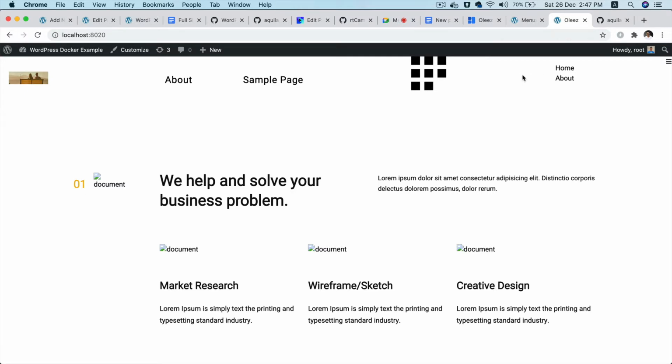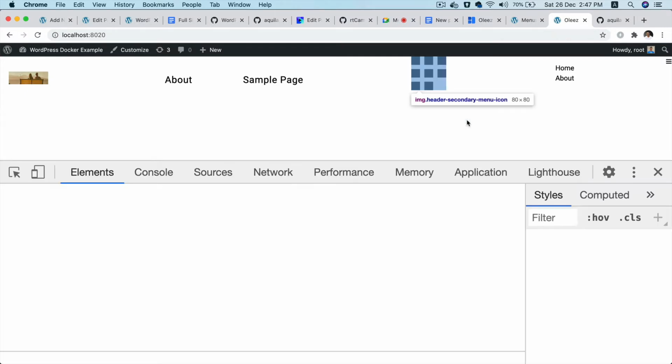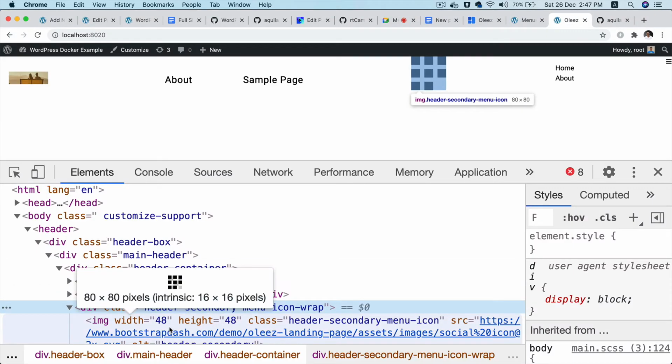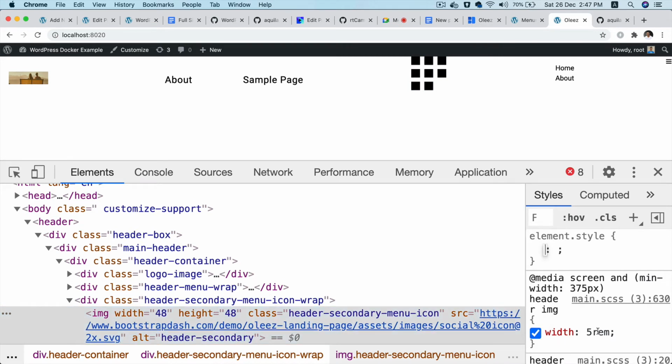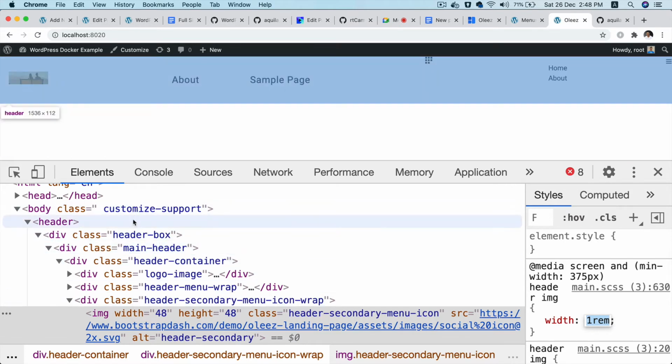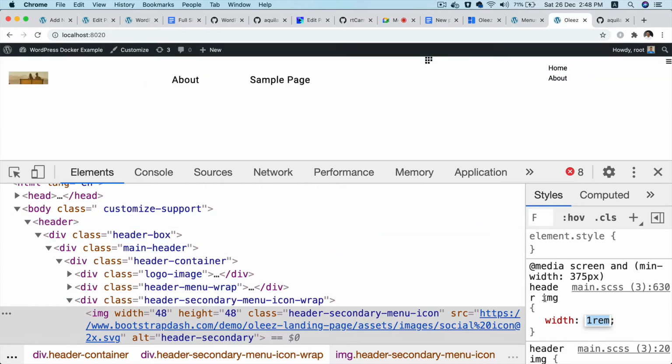So now what we need to do is, first thing I'm going to do is just ensure that I give it a correct width and height. So this is the menu icon wrap. I'll put that there, and then this width should be, oh, it's coming from here. It should be 1. See, the problem what you did, you directly applied the style on image tag. That's why it's saying, okay, give me header, and then any image, just apply that. You should never apply directly to that. You should apply to a class. That's why whatever you did to this got applied to this also.